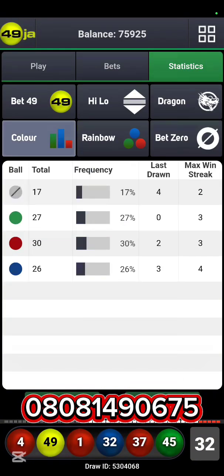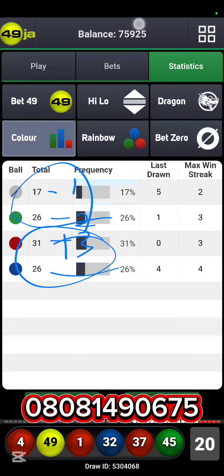So for now we have what? This on 17 from the beginning is on -1. This 26 is -2 from the beginning of the video. This 31 is +3, and this is stagnant. So we still have 3 to the downside and 3 on the upside.